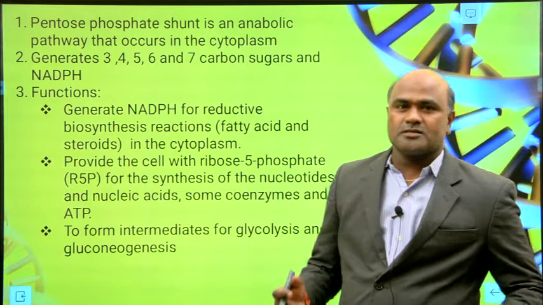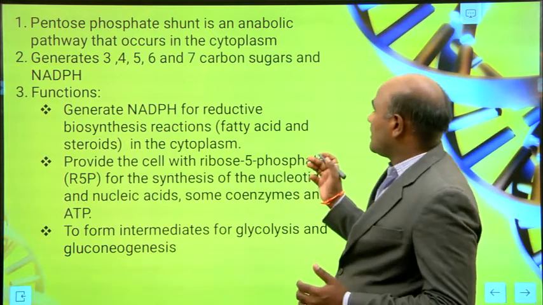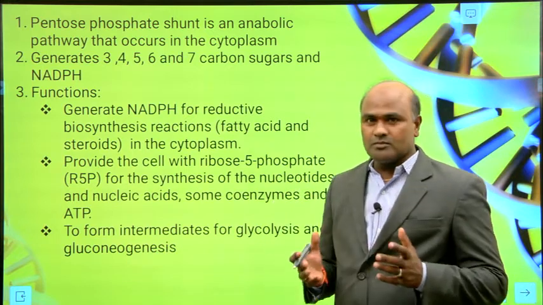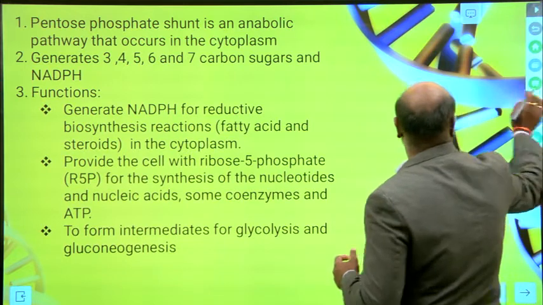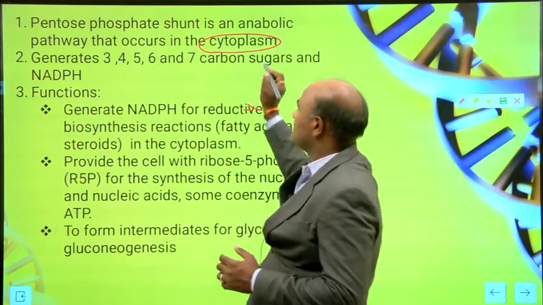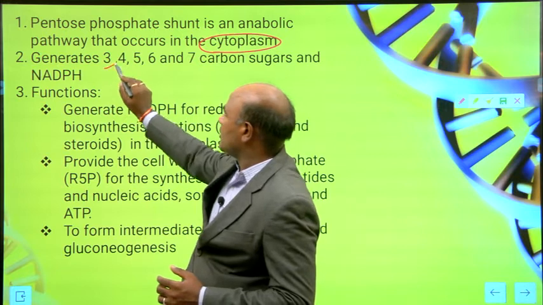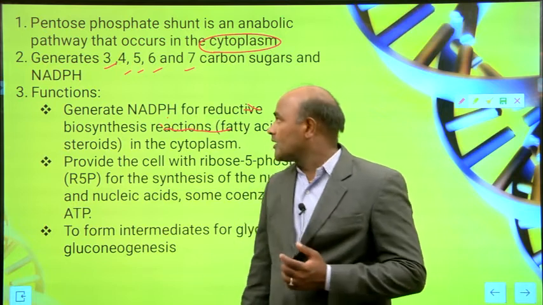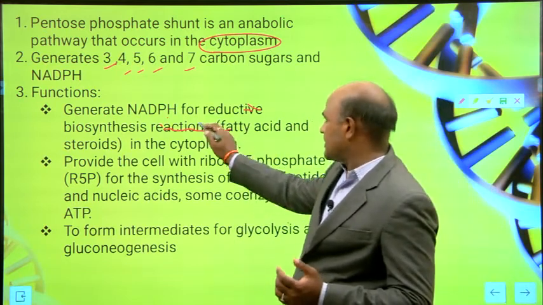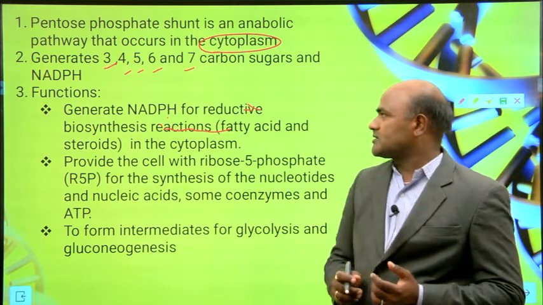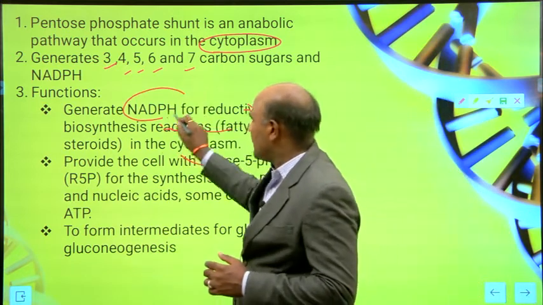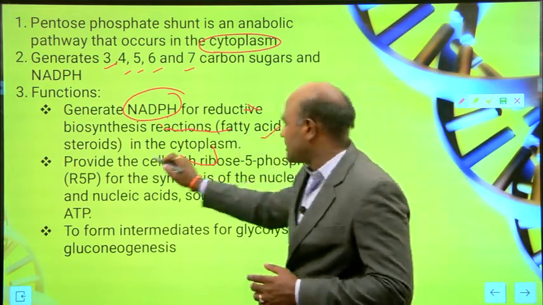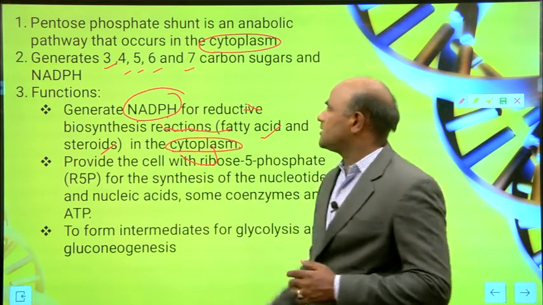And the pentose phosphate pathway is an anabolic pathway. This is an anabolic pathway that usually occurs in the cytoplasm. It generates 3 carbon molecules and 4, 5, 6 and 7 carbon sugars, and generates NADPH. Functions: generates NADPH for reductive biosynthesis reactions, fatty acids and steroids in the cytoplasm.